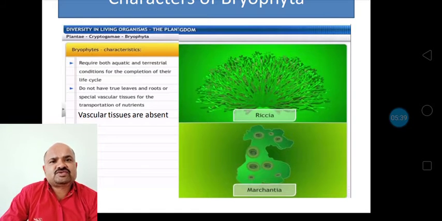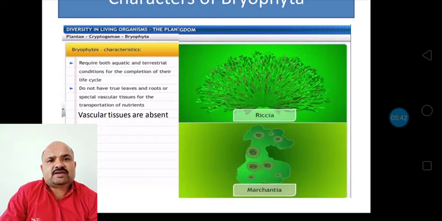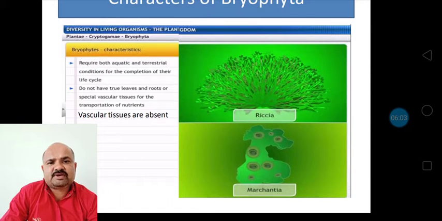So what are the characteristics of bryophytes? Bryophytes require both aquatic and terrestrial conditions for the completion of their life cycle. They cannot complete their life cycle only in water like algae. Algae complete their life cycle in water itself, but bryophytes can't complete their life cycle only in the water. They require a terrestrial habitat also, because for gamete production and for the release of gametes they require water. So they are present in both water as well as terrestrial conditions.